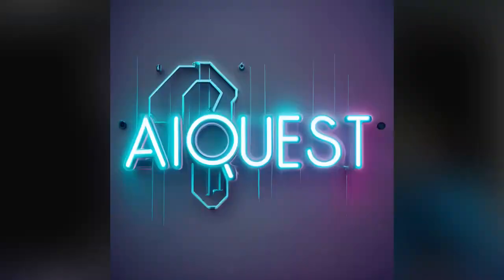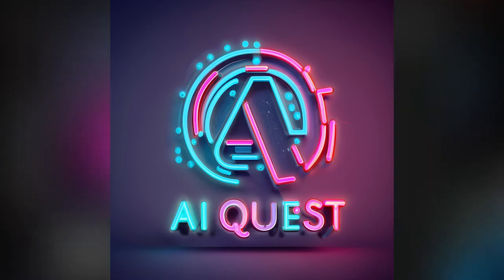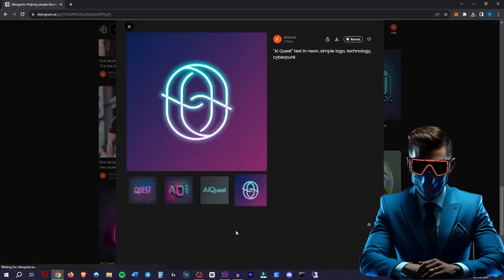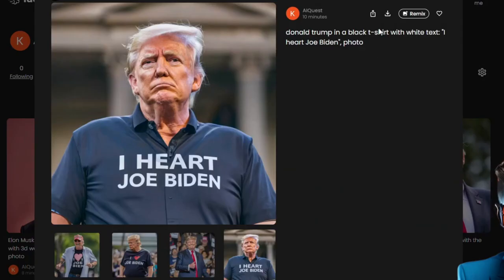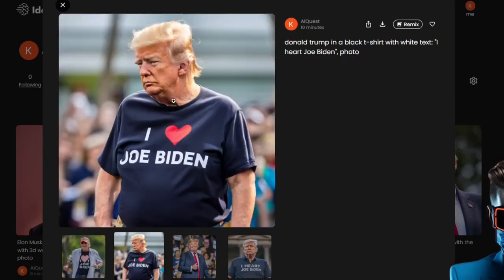Here are some logos I tried to generate for my channel. These are actually usable and really amazing. I'm so impressed. As you can see, it doesn't always do what you want. For instance, here I tried Donald Trump in a black t-shirt with the white text, "I heart Joe Biden." Here it actually did that. Here it made a bit of a mess of it. As you can see, it actually put in a heart where I said heart.